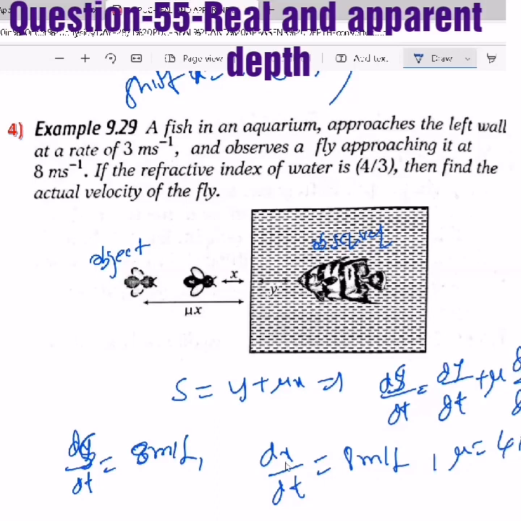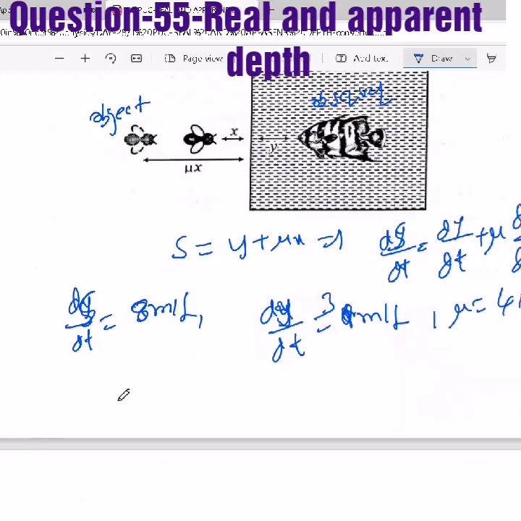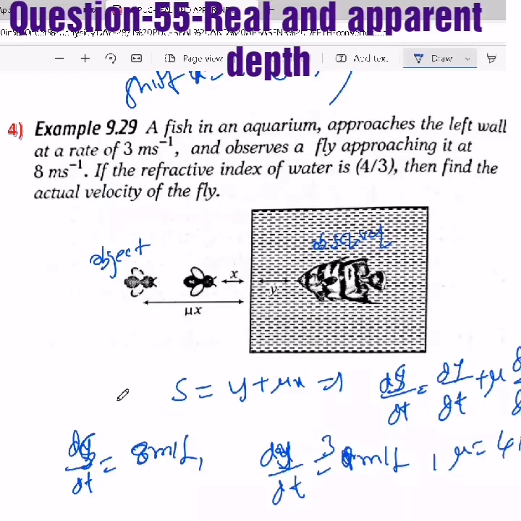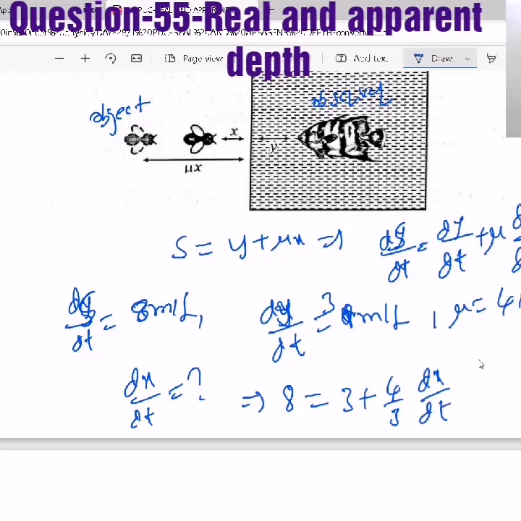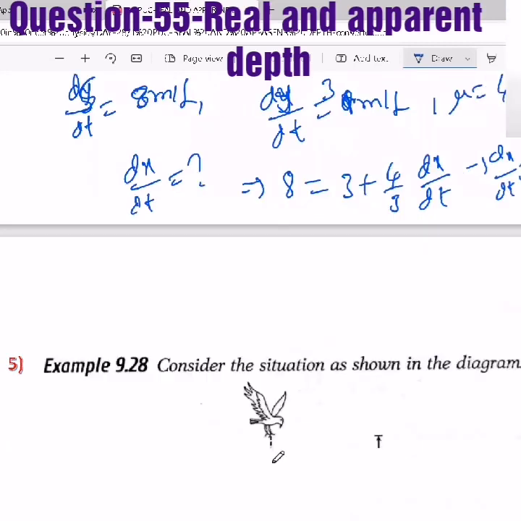3 meter per second is the velocity of the fish, so this is dy by dt and this is 3 meter per second. Then we need to find the actual velocity of the fly. The fly is nothing but the object, so the object means dx by dt. How much is it? If you substitute in this formula, 8 equals 3 plus 4 by 3 times dx by dt. Then you will get the answer. That is dx by dt equal to 8 minus 3, which is 5, and 5 times 3 is 15 by 4.